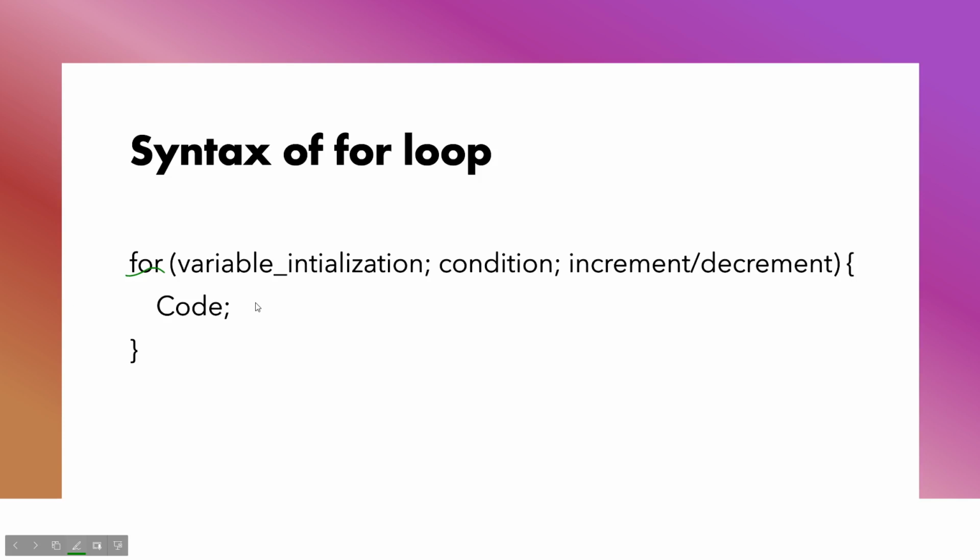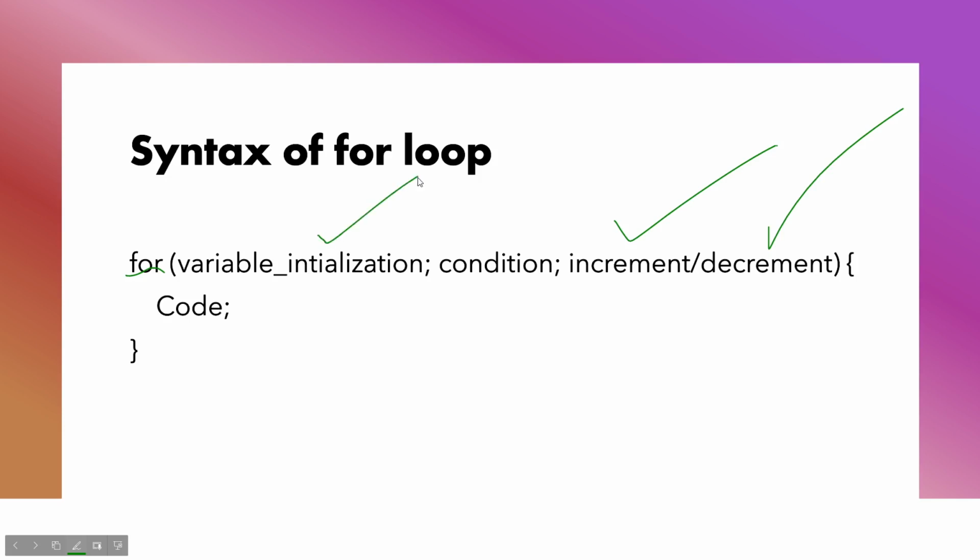So the loop variable is first initialized. Now there are two options. As I know, if I remember it correctly, we can also pass a variable over here, okay? And the variable value will be incremented or decremented over here, okay, guys? So the variable is initialized over here or passed over here.